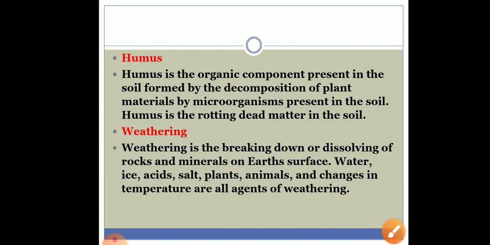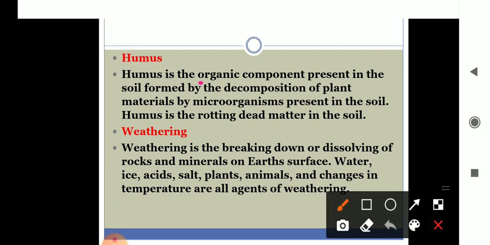Now next is humus. What is humus? Humus is an organic compound. Organic compound means which is made up of plants, which is a part of plant or animal.